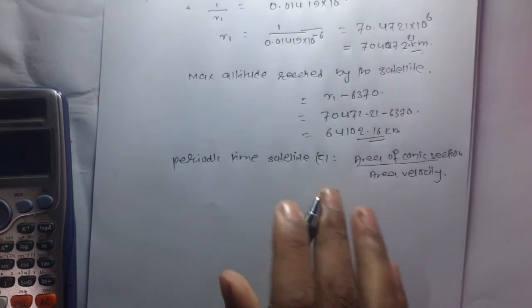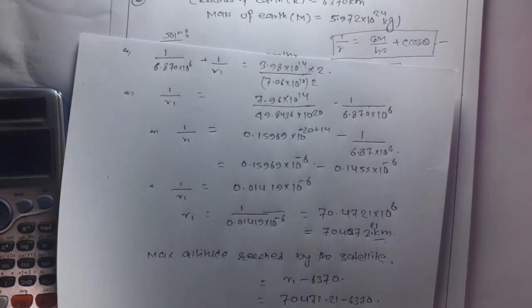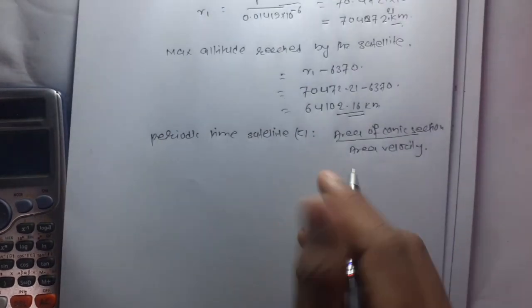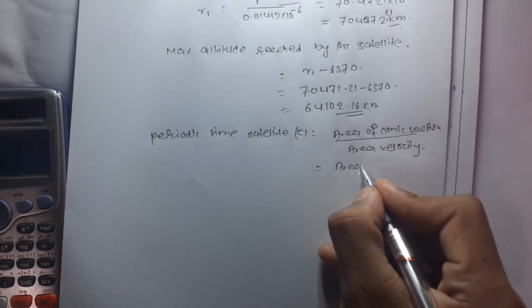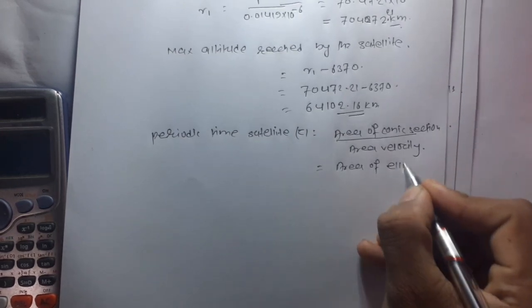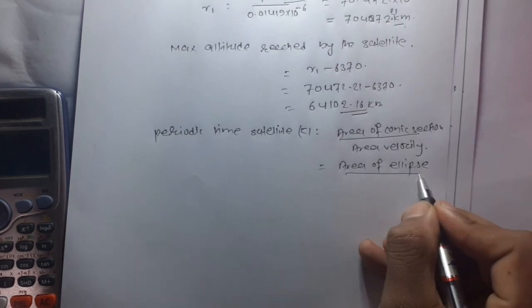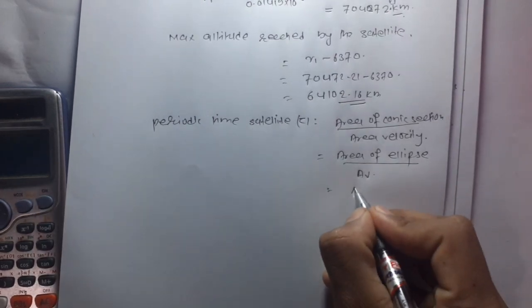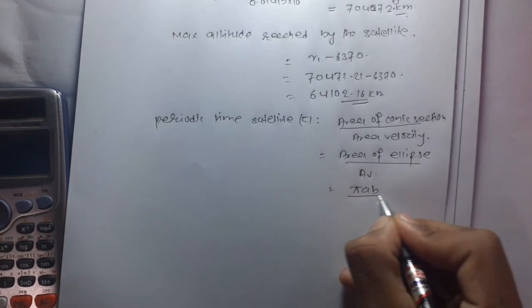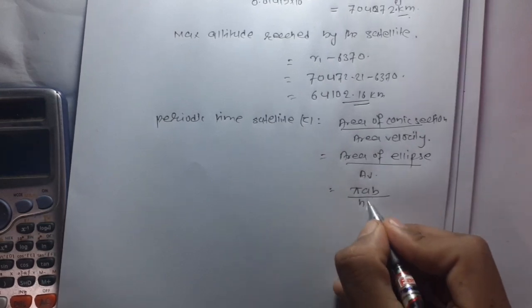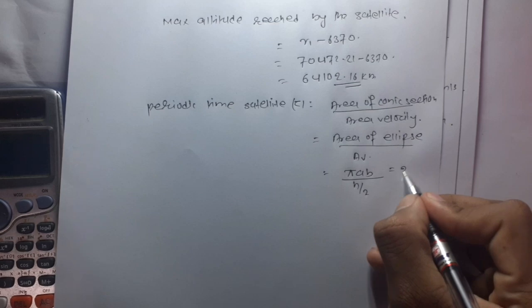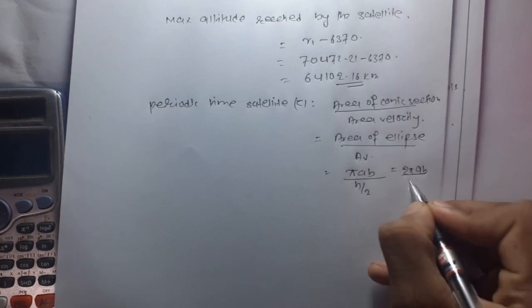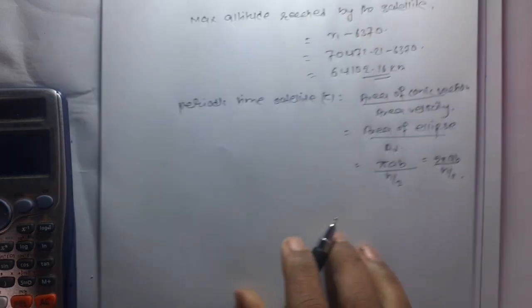And in case of this question, the conic section is an ellipse. So this is the area of ellipse upon the areal velocity. The area of ellipse is pi AB, and areal velocity is h by 2. So this is 2 pi AB by h upon 2.